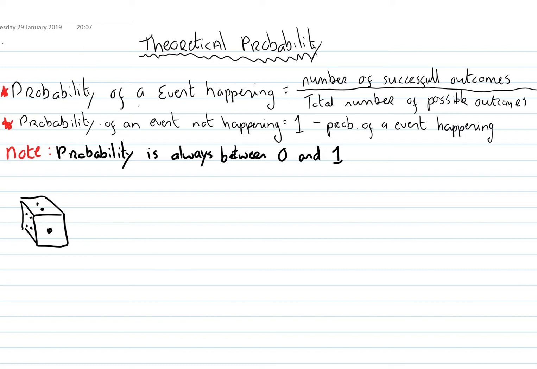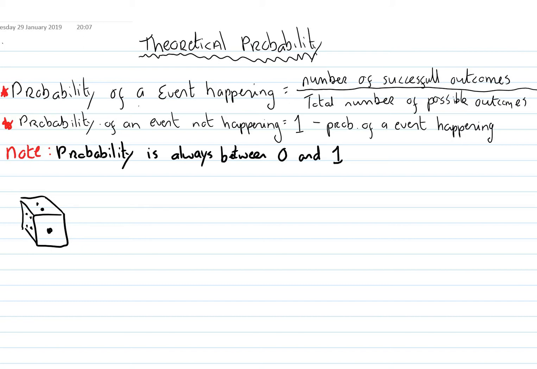The probability of an event happening is the number of successful outcomes over the total number of possible outcomes. Also, the probability of an event not happening is 1 minus the probability of the event happening. And just remember that the probability is always between 0 and 1, so it's going to be a decimal or a fraction, but always between 0 and 1.